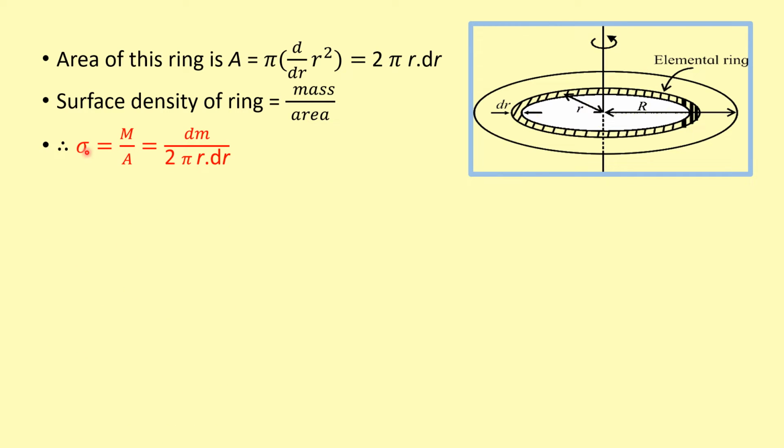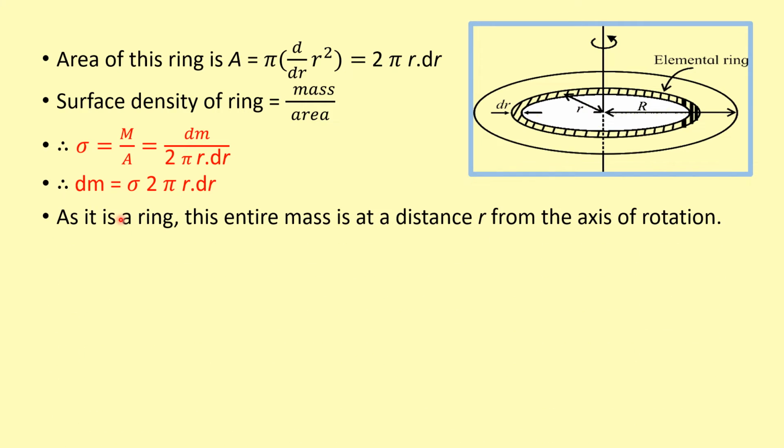So we can write sigma is equal to m upon A. This m is the mass of this smaller shaded ring, that is dm, upon the area of this shaded ring, which is 2 pi r into dr. So calculating the value of dm from this equation, it is nothing but sigma 2 pi r into dr.